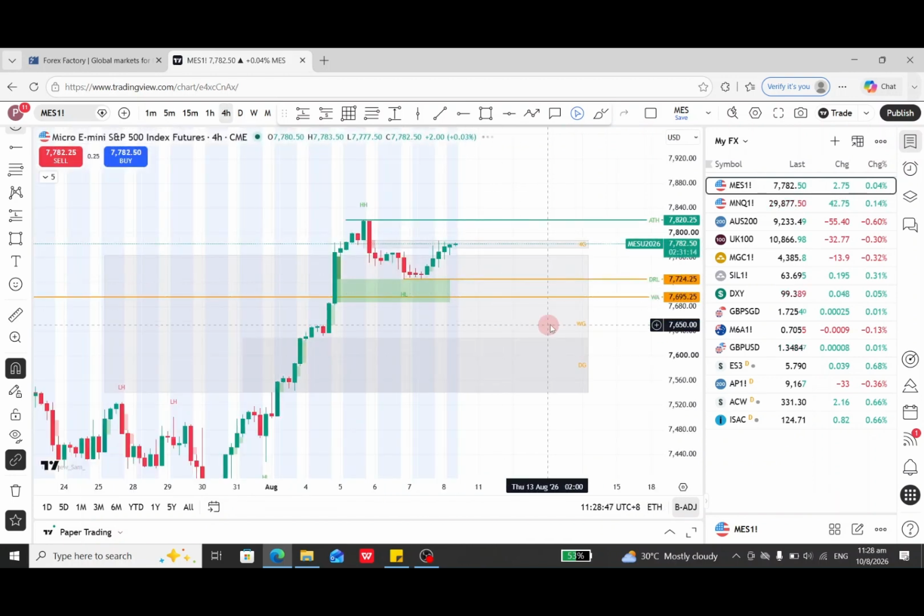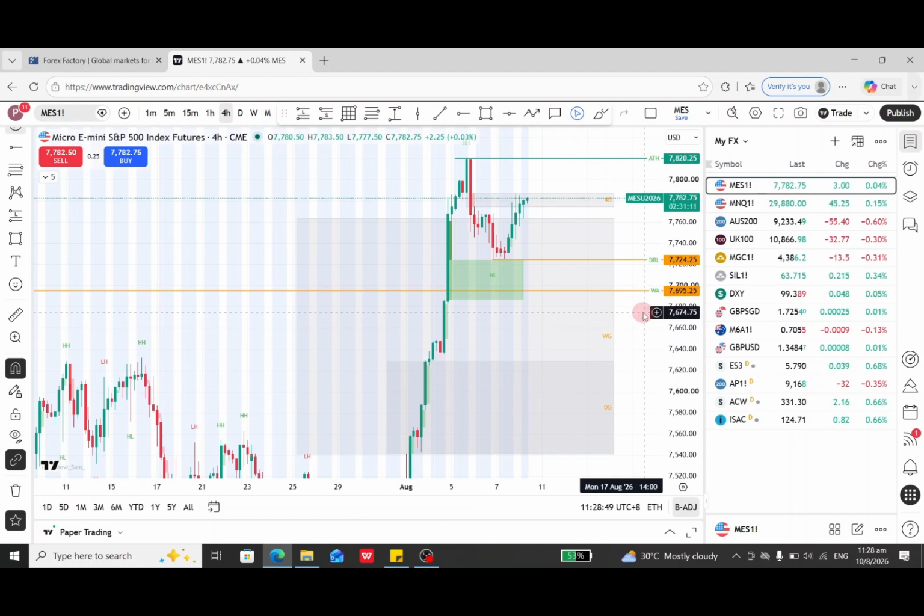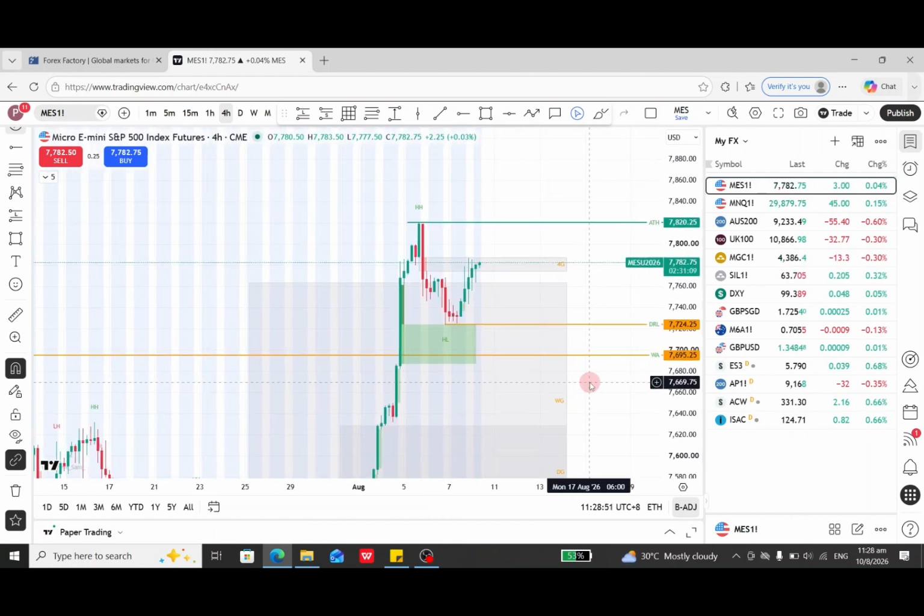Go to the 4 hour. Currently Friday's market closed around here, inside this 4 hour gap. Today Monday the market may have very low volatility, and I'll be monitoring whether this gap is rejected or not. If not rejected, the potential is maybe to go to the all-time high.